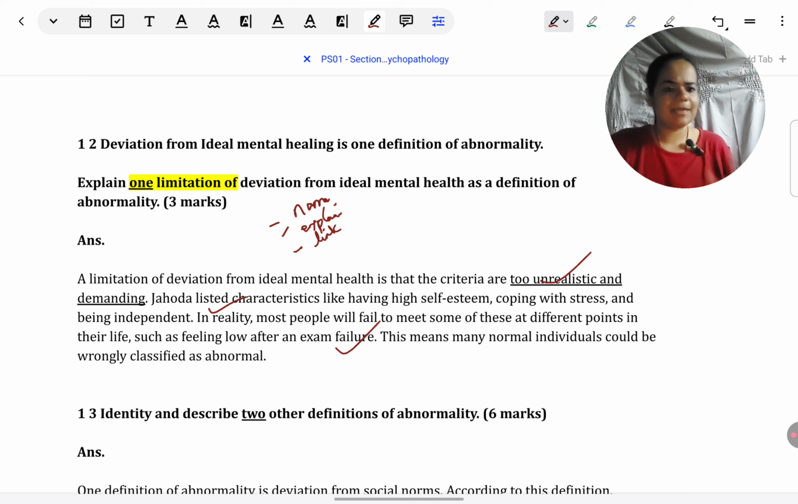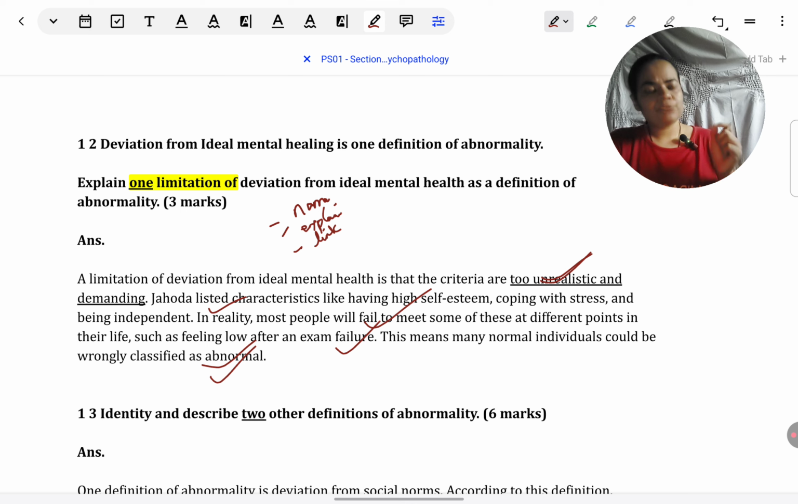So I've given an example. Supposing someone fails in the exam, they are bound to be a little stressed, at least for some time. So that means a lot of people who are not actually abnormal can end up classified as abnormal just because the definition is very harsh or very unrealistic. So my point was it being unrealistic. Then you can see the elaboration and example are there next, and then a simple link pointing out what the problem is, that it can lead to unnecessary classification of abnormality.